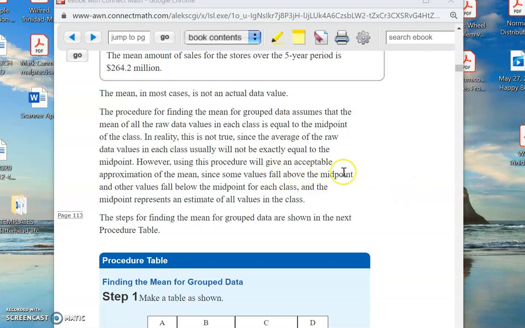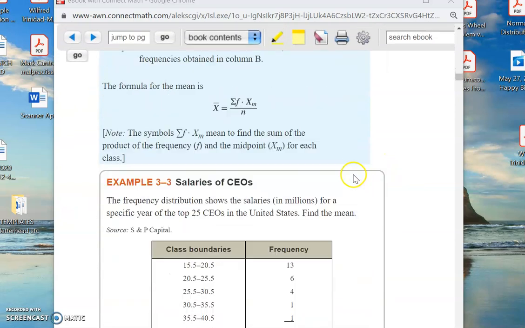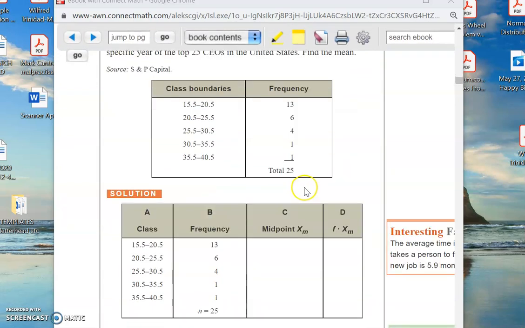Well, what we do is the following, okay? We assume that the mean of all the raw data values in each class is equal to the midpoint of the class. Now, does that make any sense to you at all? Probably not. Let's see if we can figure this out.